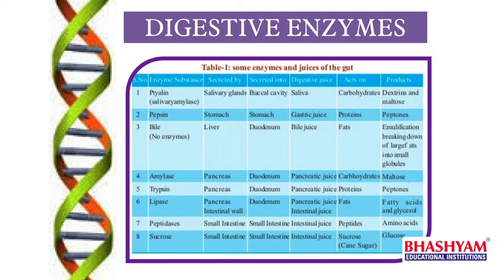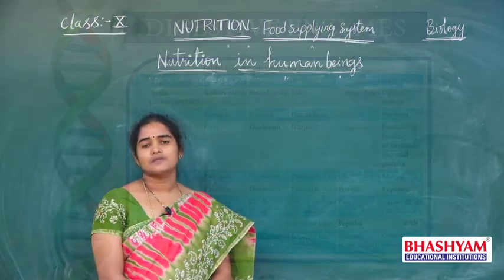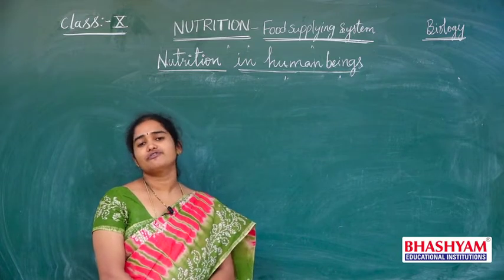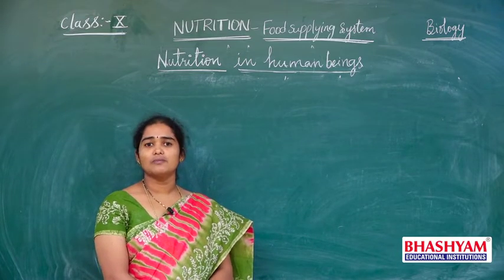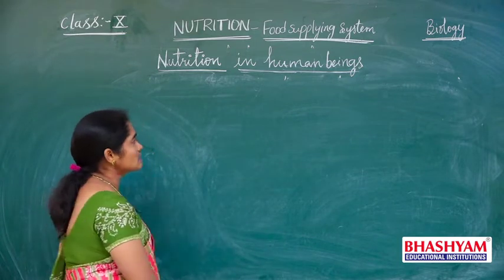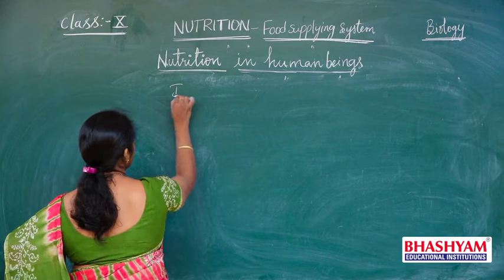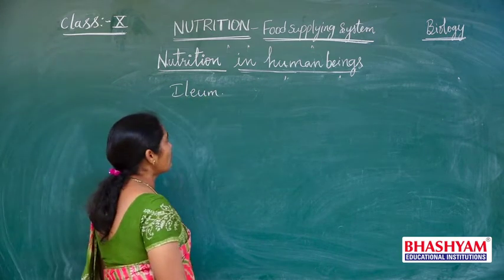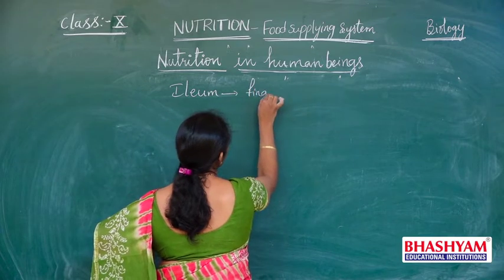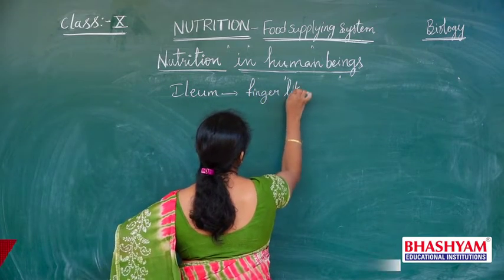After digestion of the food in the small intestine, the digested food has to move into the blood. So how does this process of movement of the digested food from the small intestine to blood occur? Here in the small intestine, the last part of the small intestine called the ileum, on the inner wall of the ileum, we can see some finger-like projections or foldings.